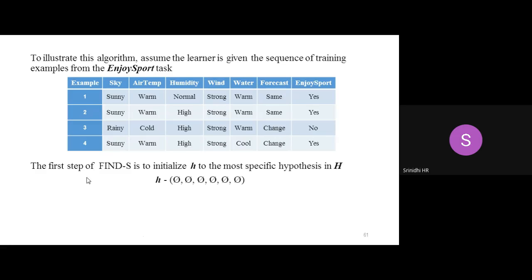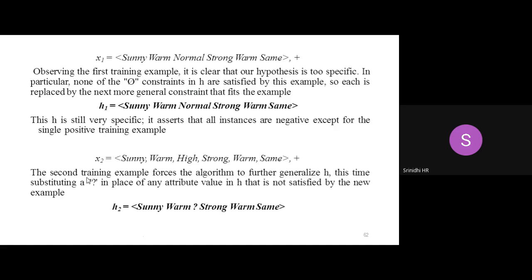What is my first step? Initialize my hypothesis to the specific hypothesis. So specific hypothesis means what? I'll replace all the attributes by a null value. So H is equal to all 6 attributes as null values. What is my second step? I will consider the first example. Observe example number 1: sky is sunny, warm, normal, strong, warm and same. These are all the attribute instances of example 1. I will consider this as x1, that is instance 1.